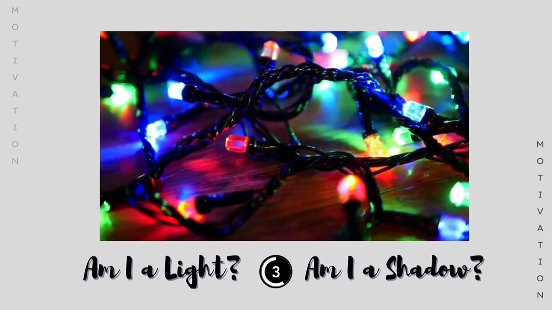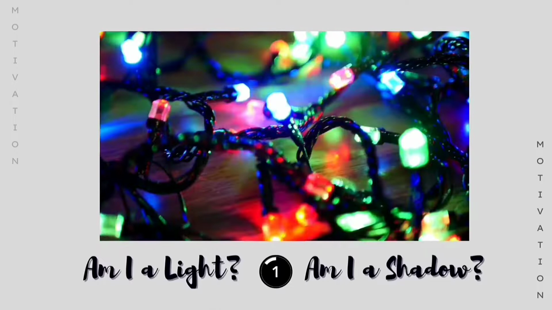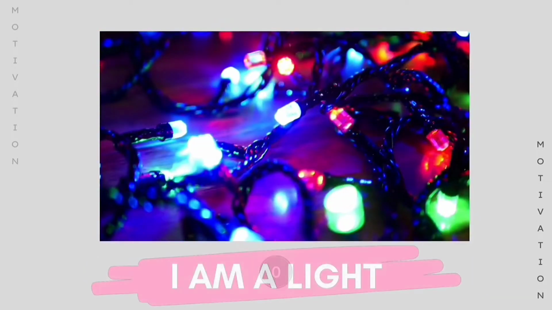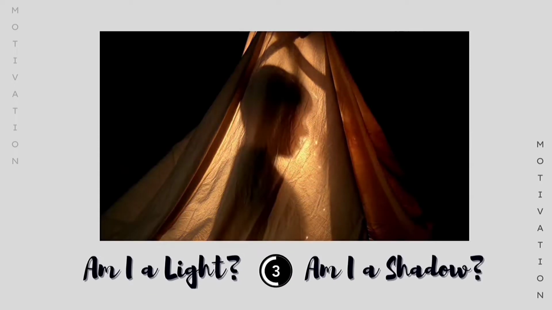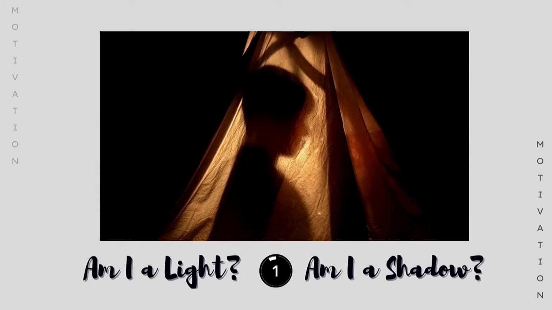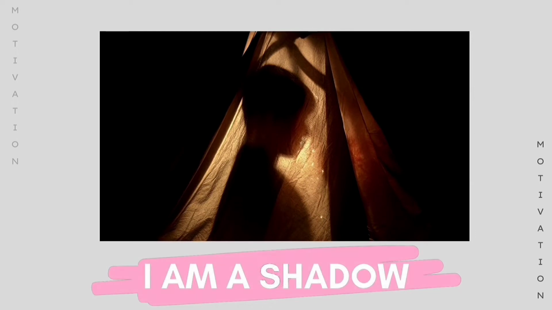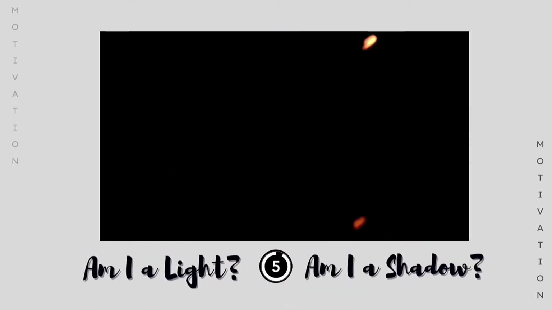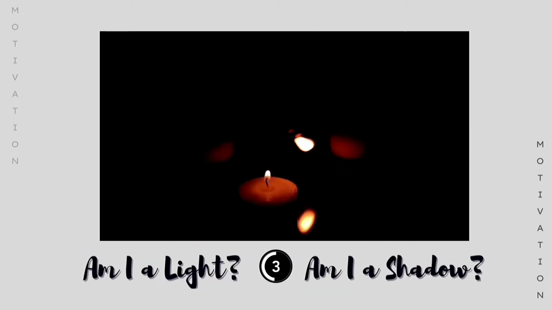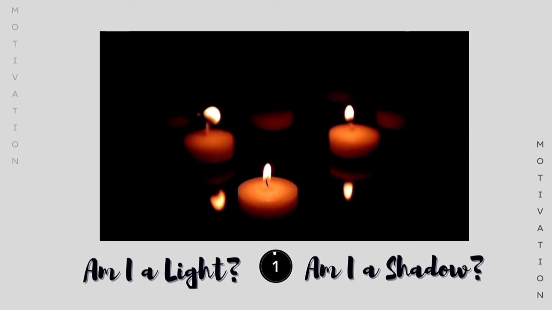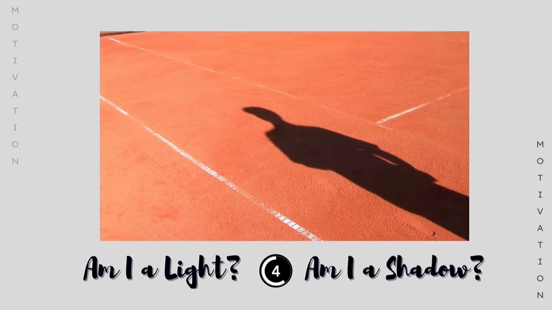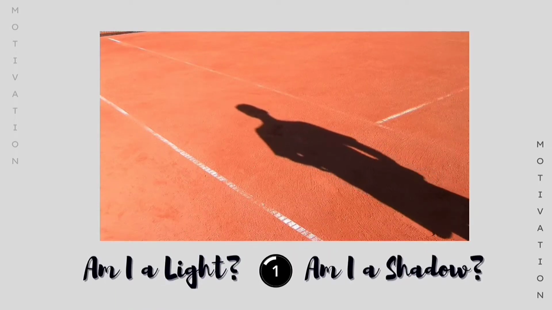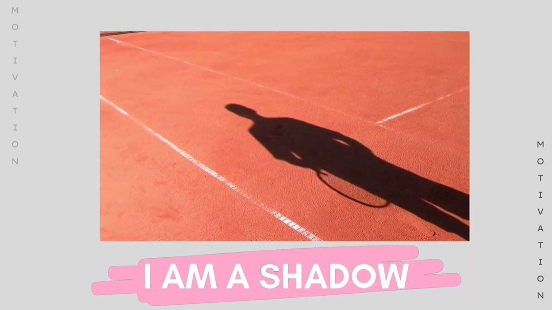Am I a light or am I a shadow? Correct! I am a light. Am I a light or am I a shadow? Correct, students. This is a shadow. Am I a light or am I a shadow? Correct. This is a light. How about this? Am I a light or am I a shadow? Correct. This is a shadow.